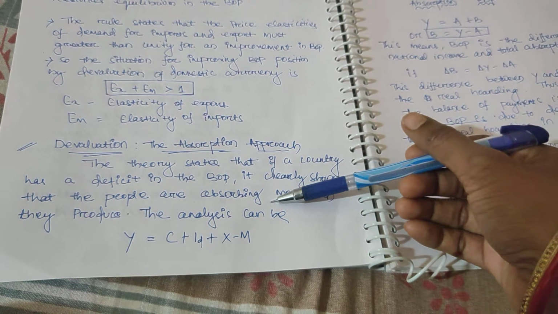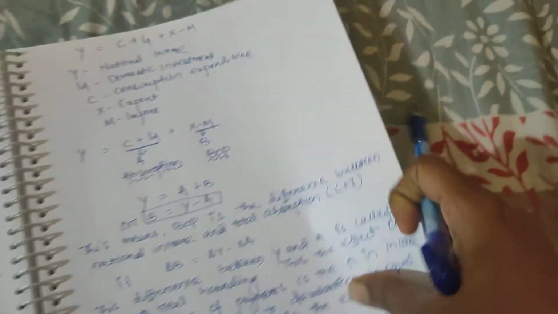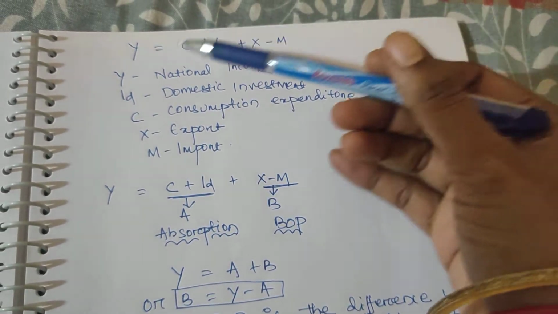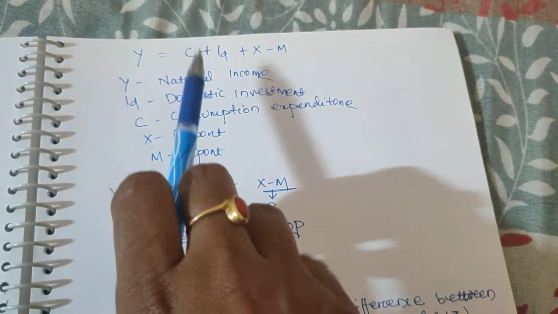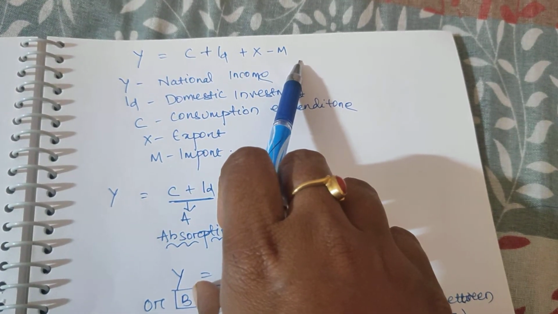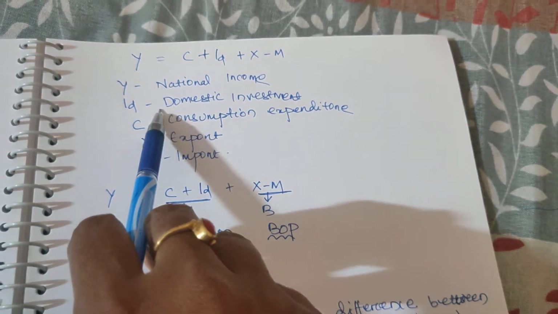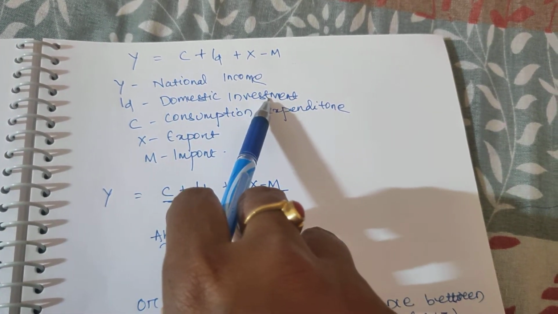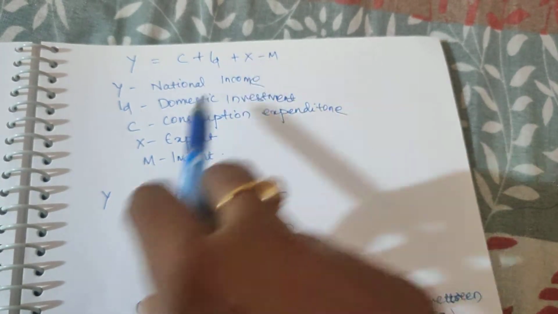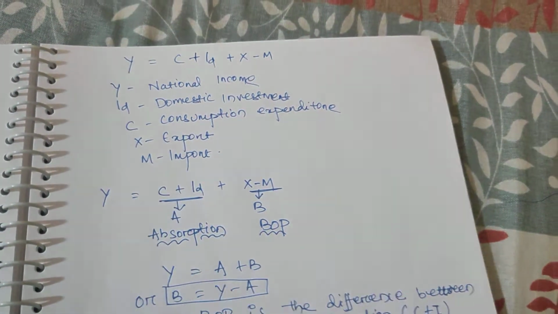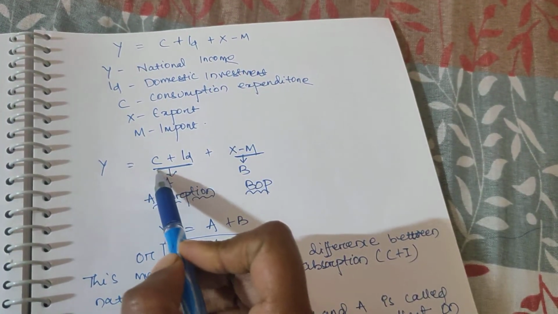The analysis can be like that only: Y equal to C plus ID plus X minus M. What I told? The formula is Y equal to C plus ID plus X minus M. So here Y equals national income, ID equals domestic investment, C equals consumption expenditure, X is export and M is import. Get it? This equation only we divided into two parts.